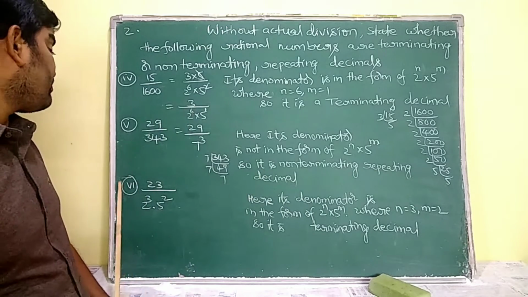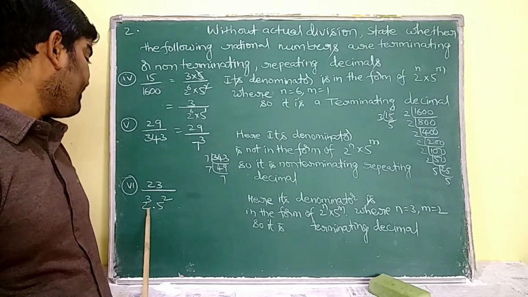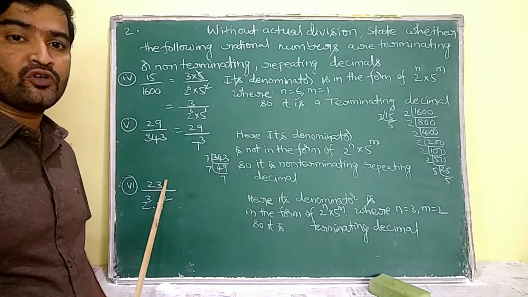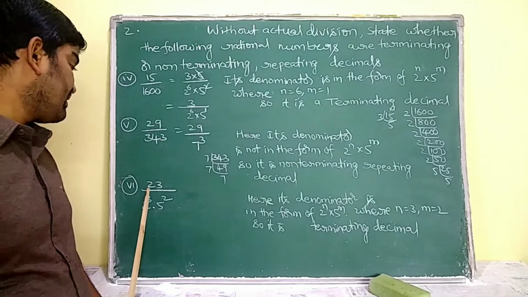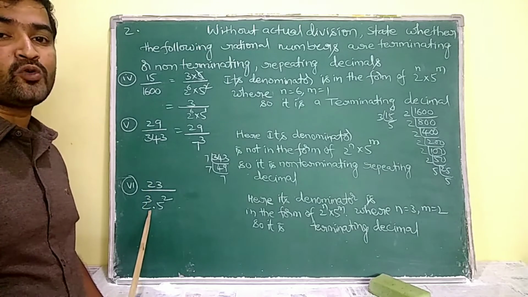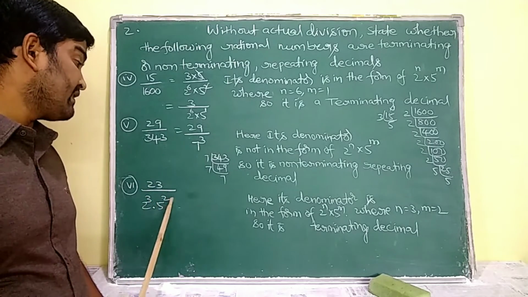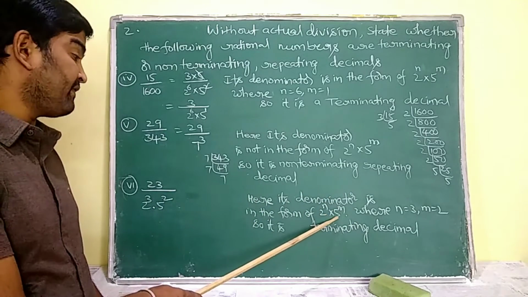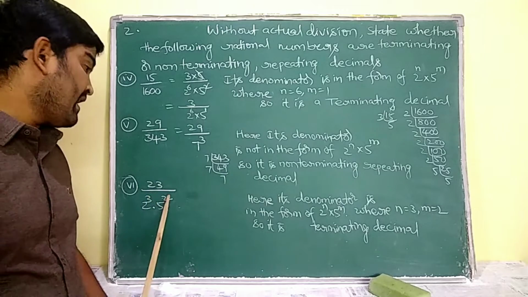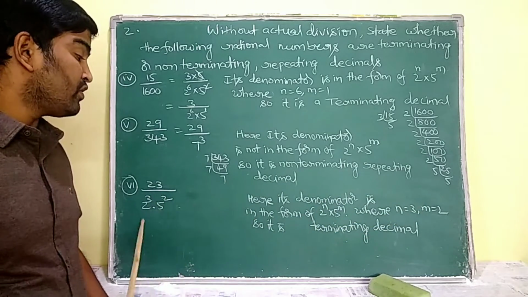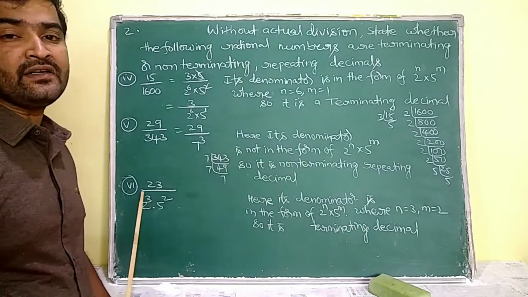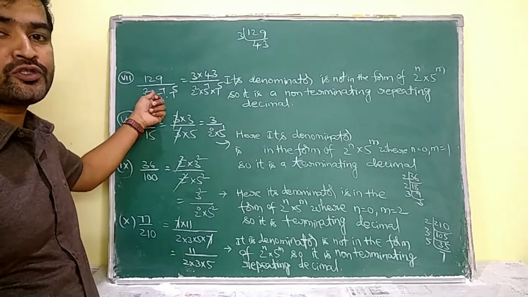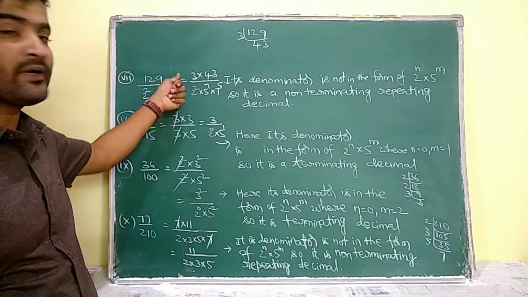Okay? Coming to the sixth one, 23 by 2 cube into 5 square. Here the numerator 23 is a prime number. No need to prime factorize this one. The denominator is in the form of 2 power of 3 into 5 square. That means here the denominator is in the form of 2 power of n into 5 power of m, where n is equal to 3, m is equal to 2. So it is a terminating decimal. See my 7th question. 129 by 2 square into 5 power of 7 into 7 power of 5.